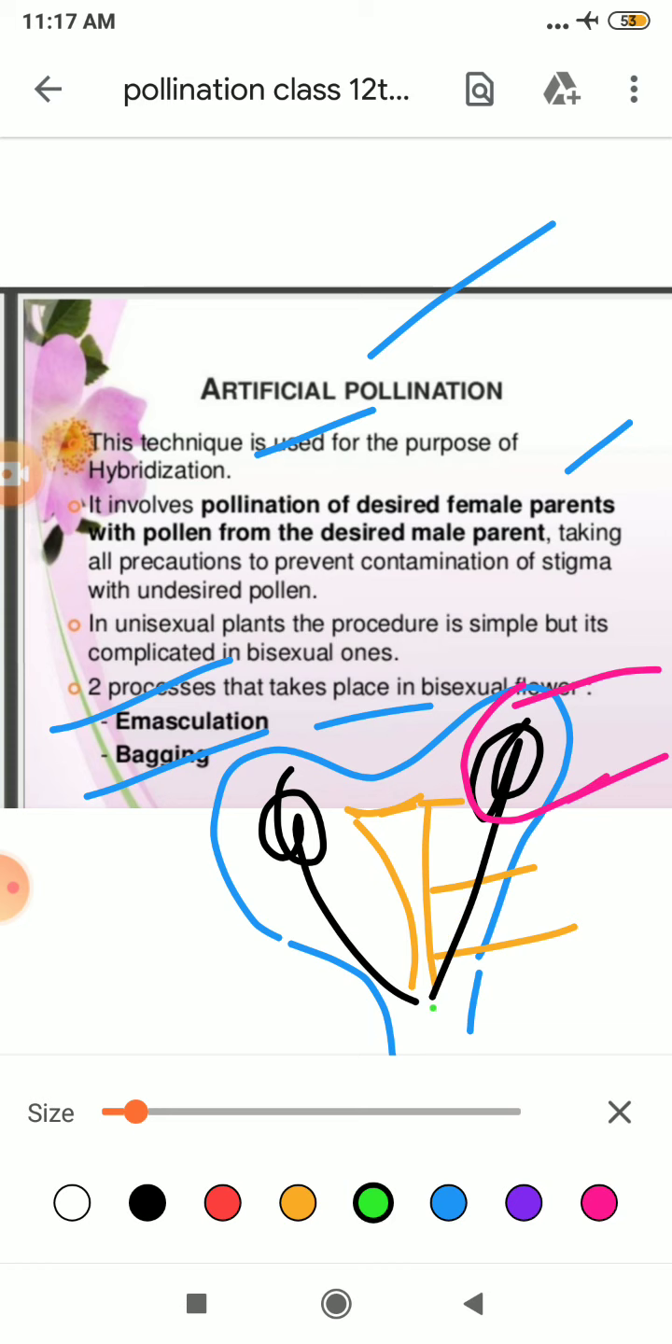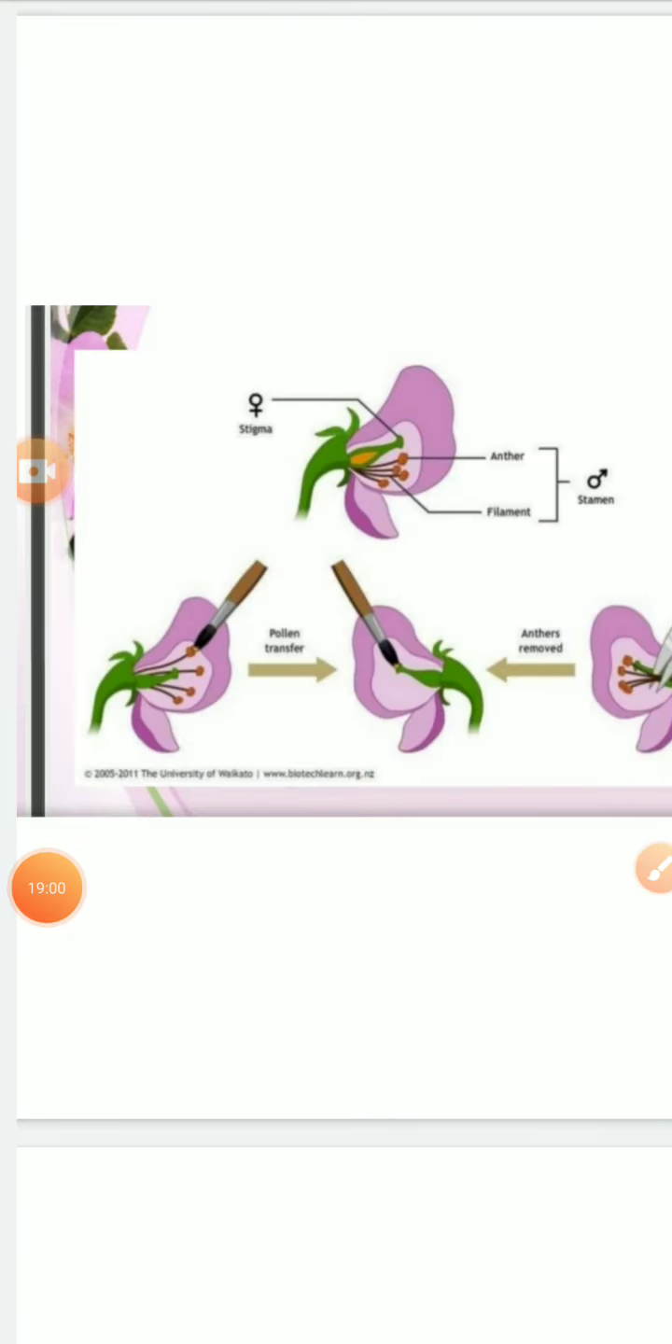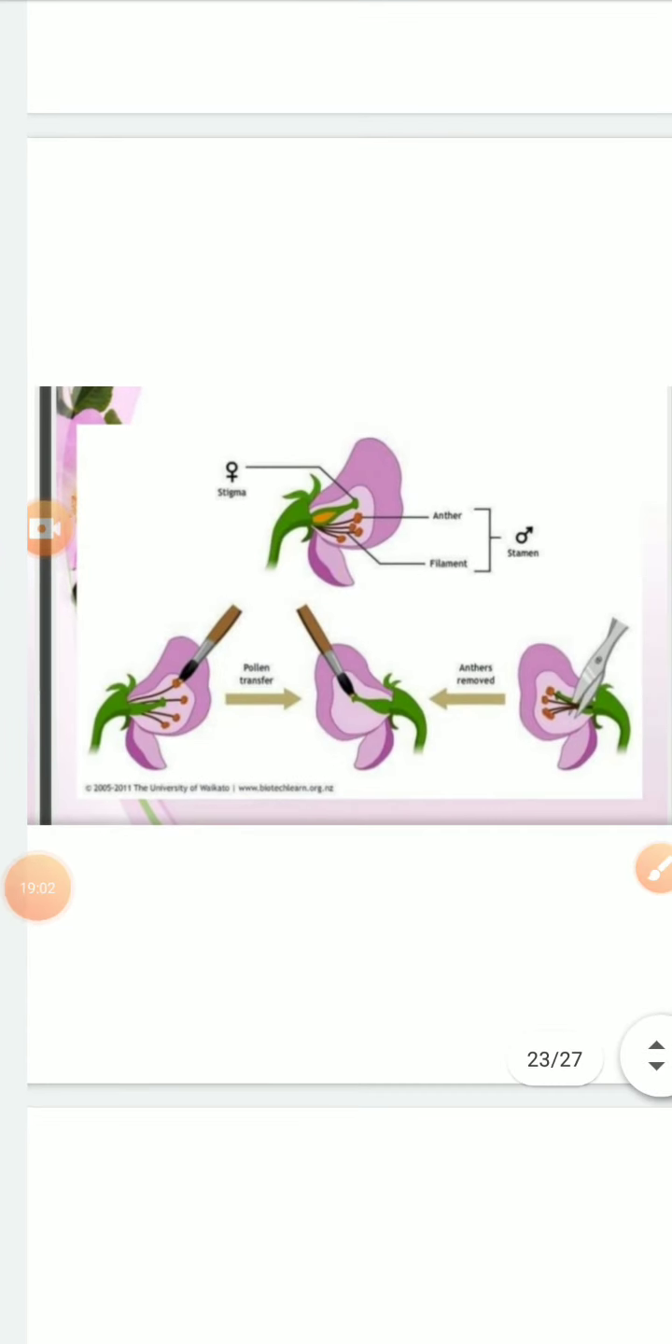After that, we cover the flower, and this is known as bagging. After that, I can insert my own desired pollen grain over this stigma, because here I want to produce the flower of my own choice. I hope you have got it. This will be more clear to you through this picture.